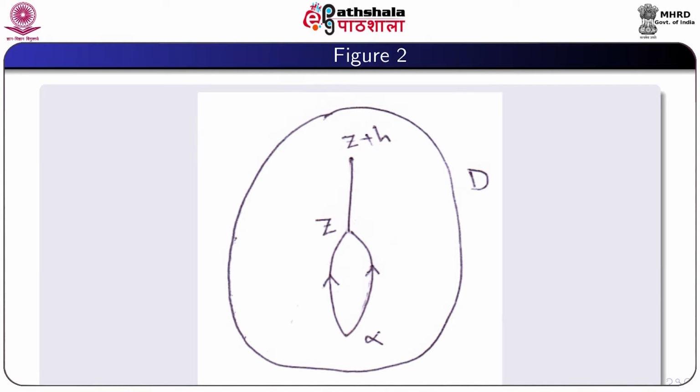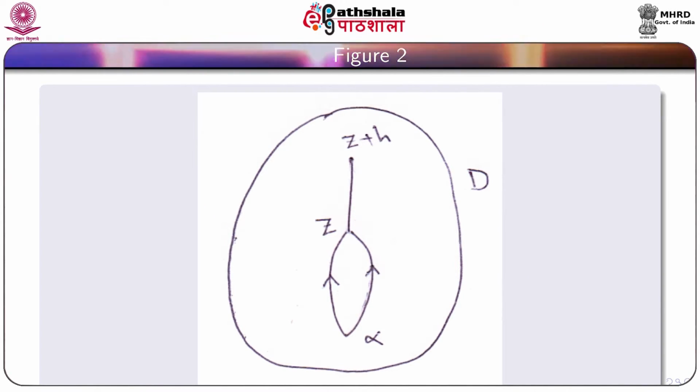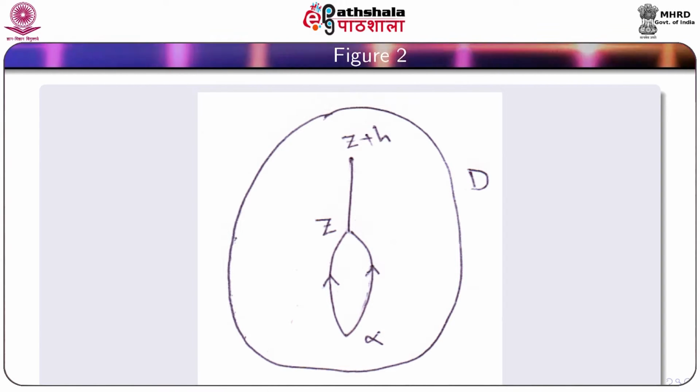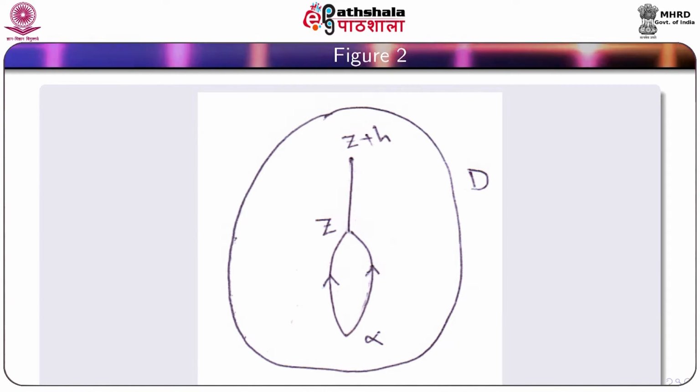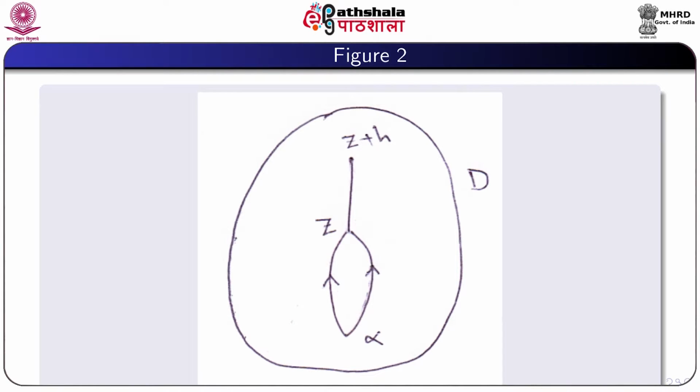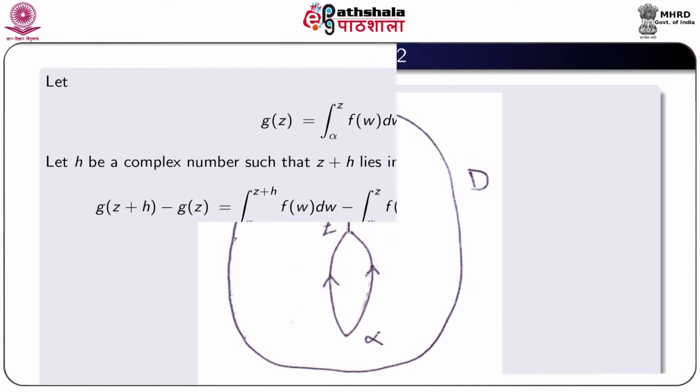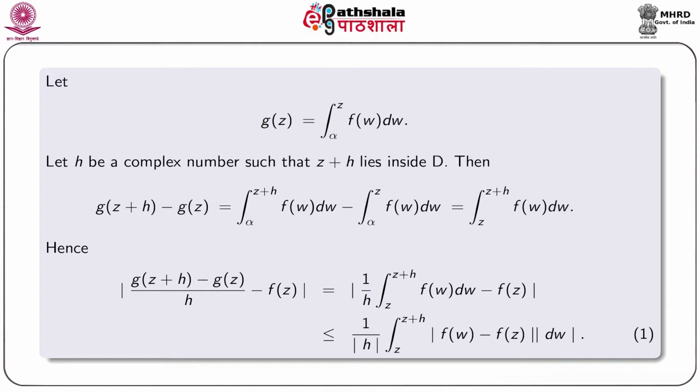So here alpha is any fixed point within D and z is a variable point. So this is a simple closed curve, and this is the point z plus h which lies entirely within D. So now we consider g z equal to integral from alpha to z f w dw.